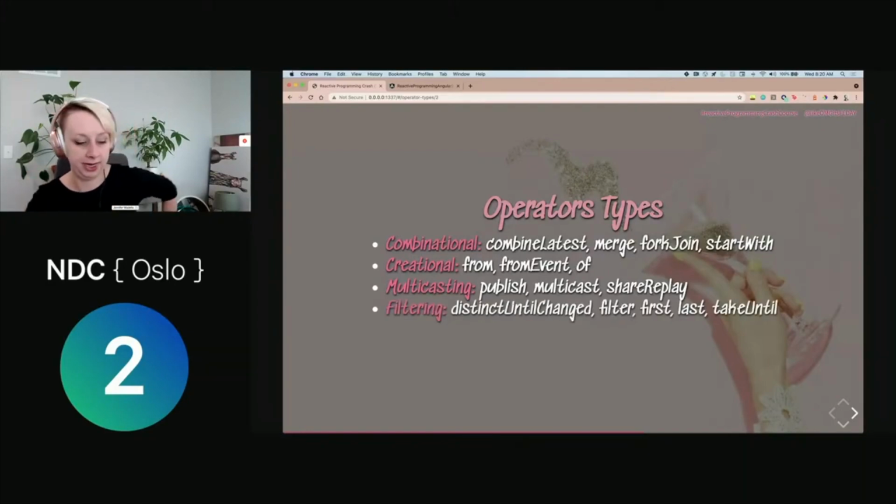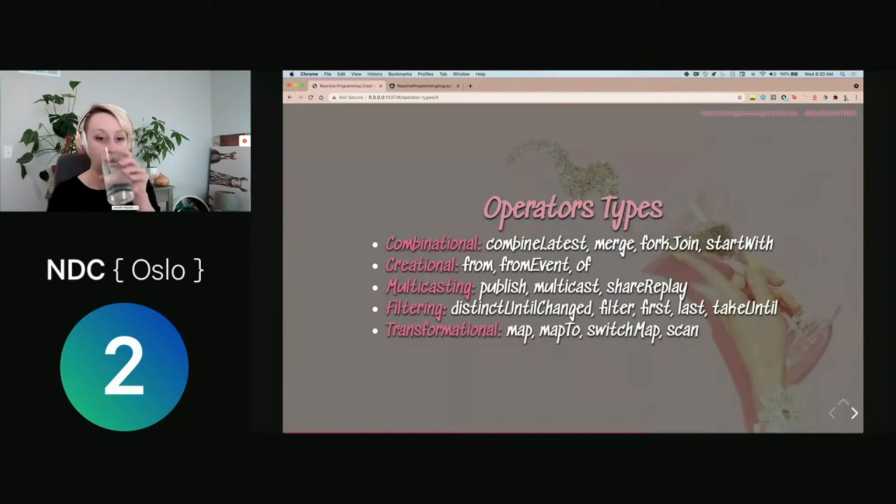And then we have filtering, and these are operators that will allow us to kind of constantly be taking these values from our observables that change over time, but maybe only doing things in certain scenarios. So lots of different operator types to be aware of and learn.